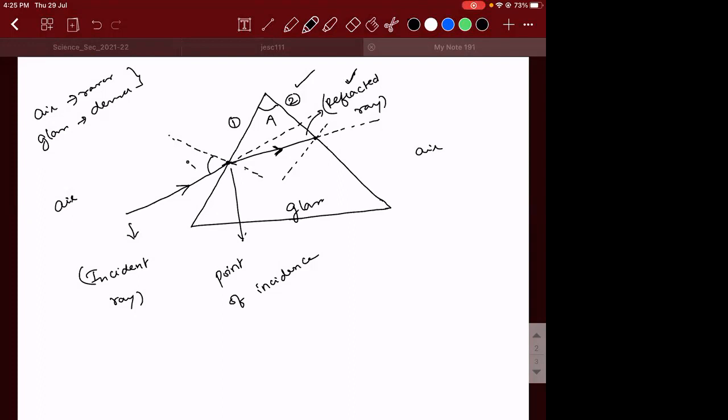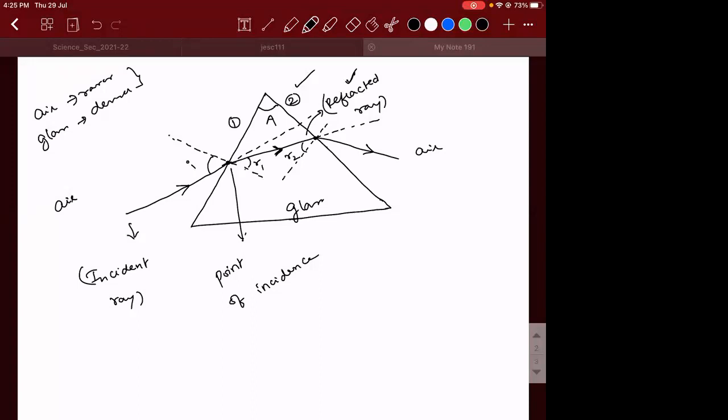Complete the statement, guys. When the ray travels from denser to rarer medium, it bends. Sir, away from the normal. Away from the normal. Away from, very good. Away from the normal means away from the actual path and the normal.